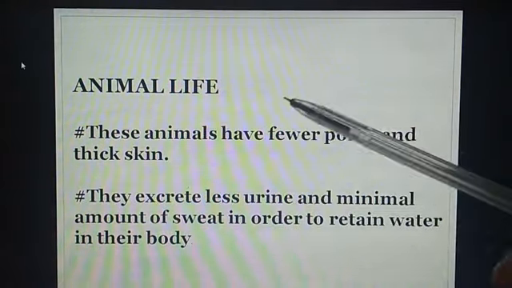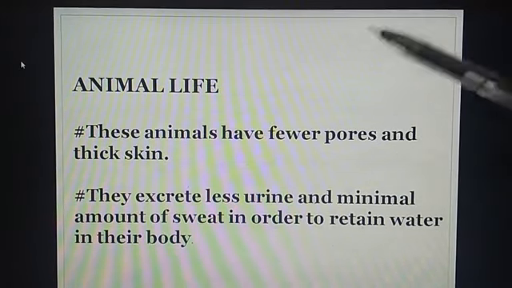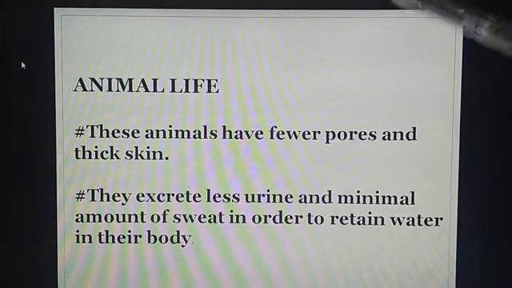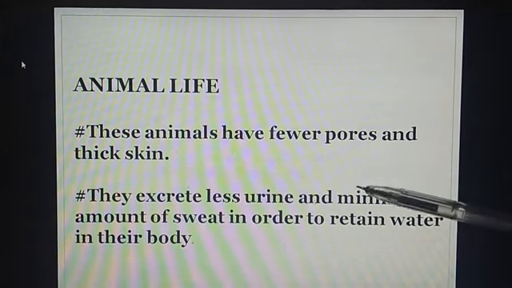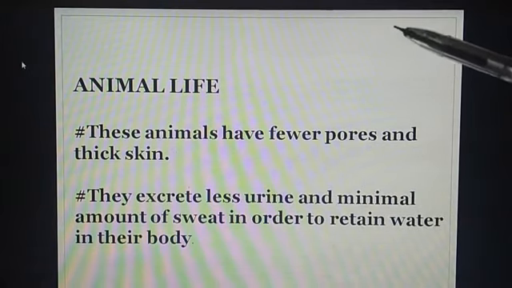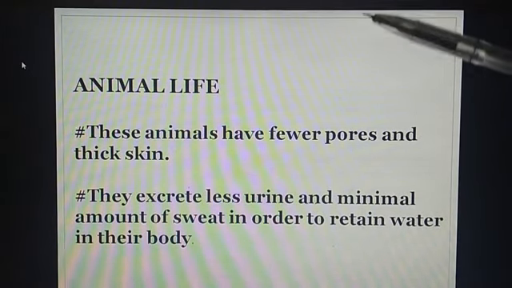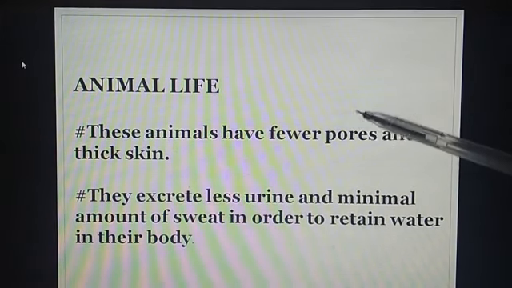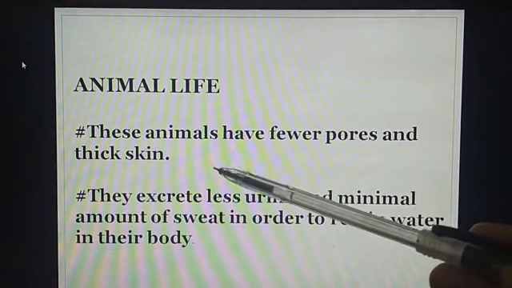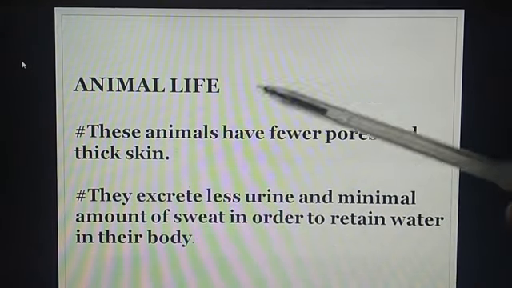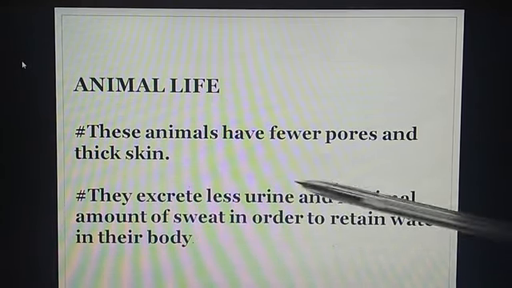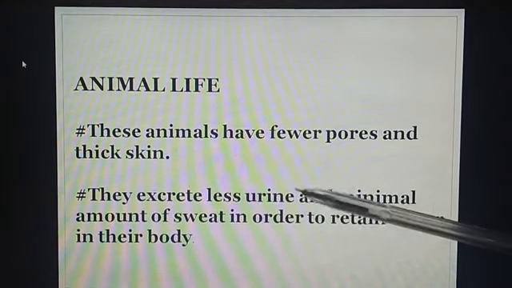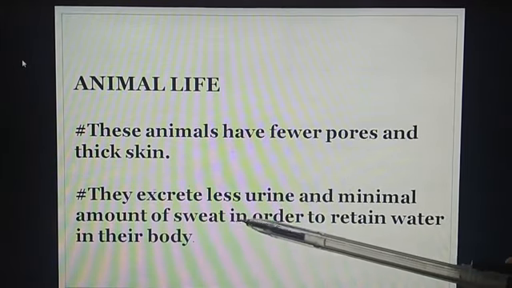Animals' life. Animals living in the desert have adapted themselves according to the place where they live. Animals like snakes, camels, rats live in the desert. These animals have few pores. Few means a small number of, and thick skin. These animals have to store water in their body. That is why they secrete less urine and a minimal amount of sweat.